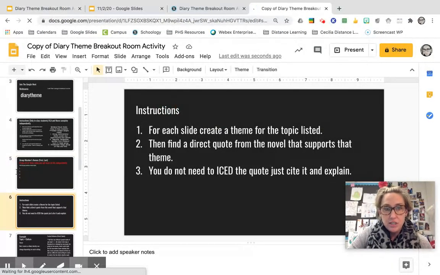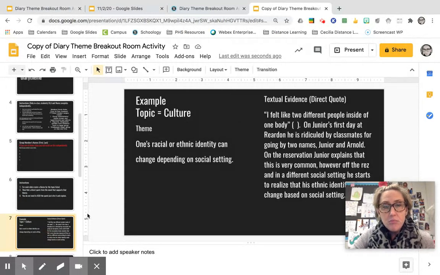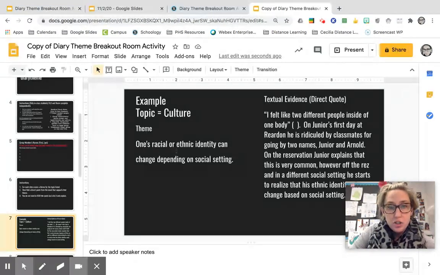For each of the slides below, you're going to create a theme for the topic that's listed. Then you're going to find a direct quote from the novel that supports that theme. You don't have to ICE it. You're just going to cite it and explain. And I do have an example for you right here on the next slide. So your topic for this one would be culture. And so I created a theme statement: one's racial or ethnic identity can change depending on social setting. That is my main message, universal, not text specific, applicable to anyone at any time.